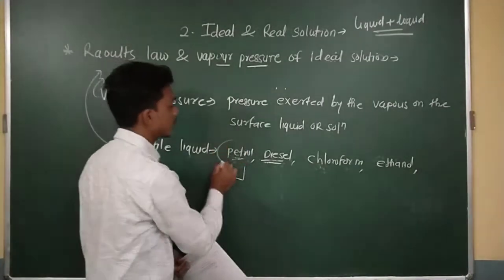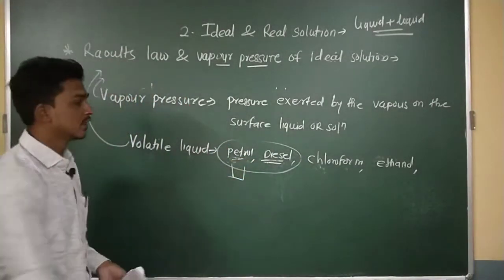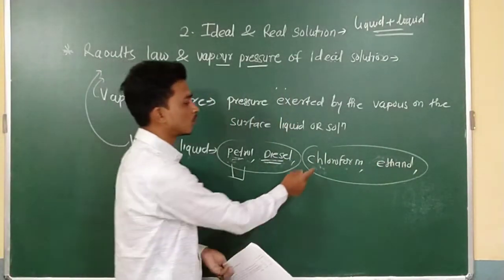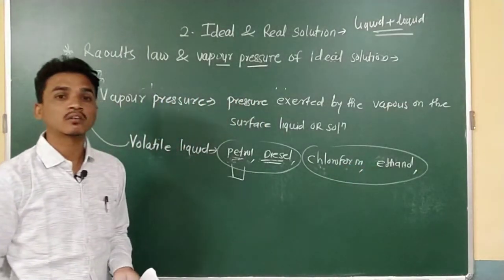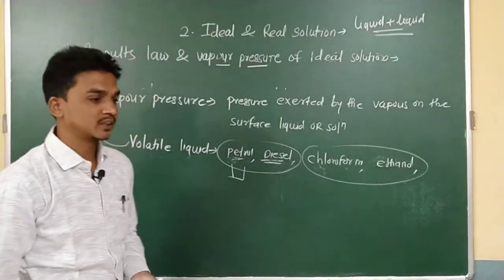When I mix petrol and diesel, is this ideal or not? When I mix chloroform into ethanol, is this solution ideal or not? I can predict it by using the Raoult's law statement.